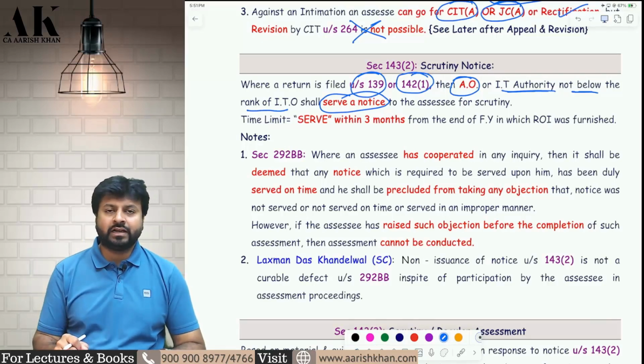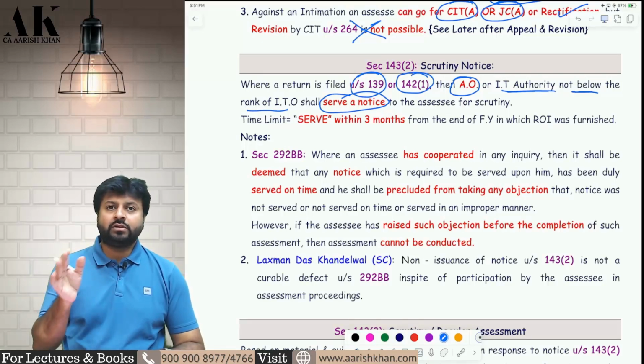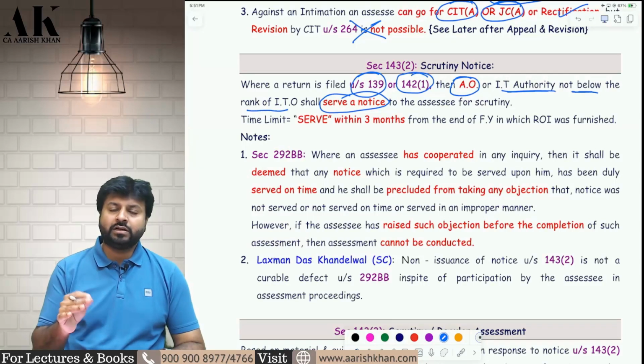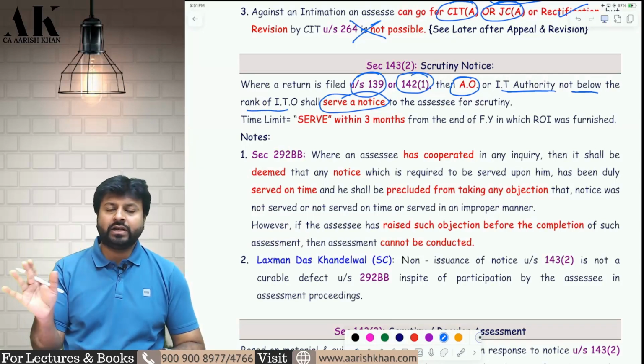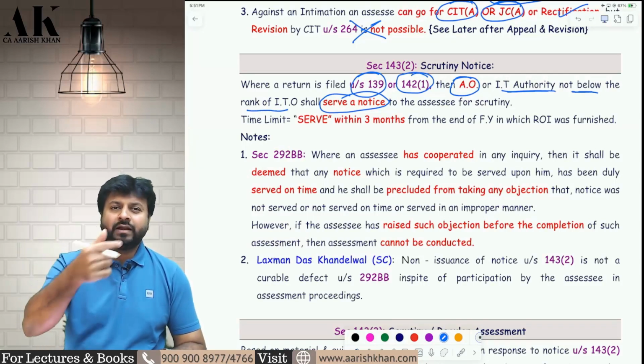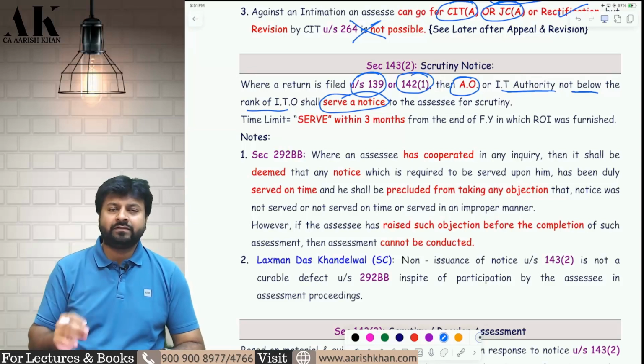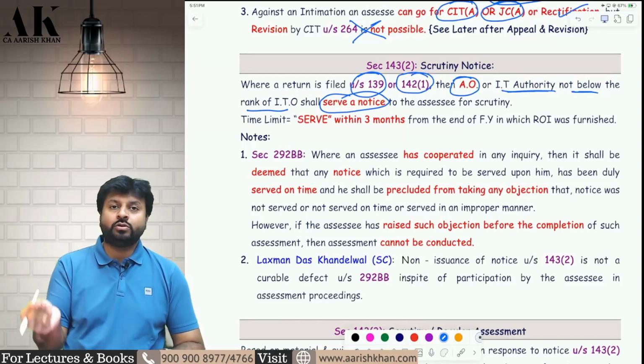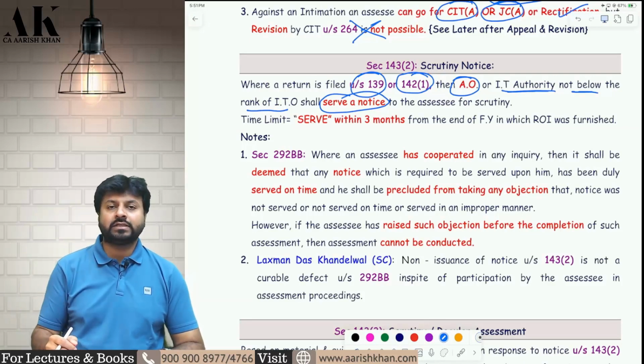Again, the same question will arise. Let's take one example. Previous year 24-25. Previous year 24-25 is assessment year which year? Assessment year 25-26. So previous year 24-25, you will file return when? Say you will file return in the month of July 2025. So this is which financial year? This is financial year 25-26. So you are filing the return in 25-26. So from the end of this year, you have to take 3 months.